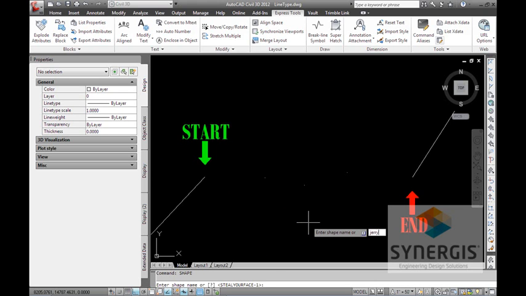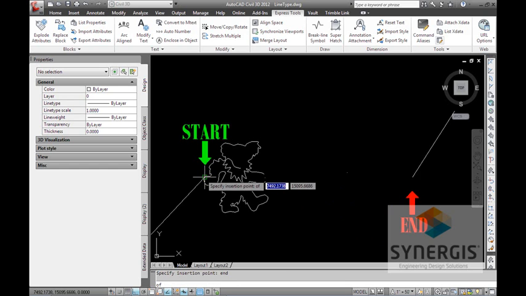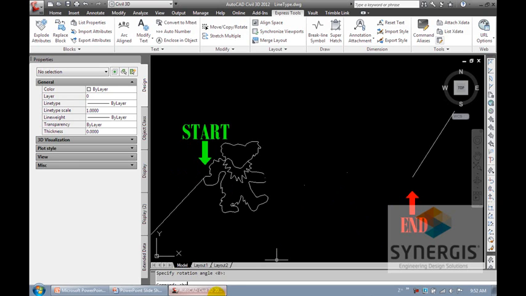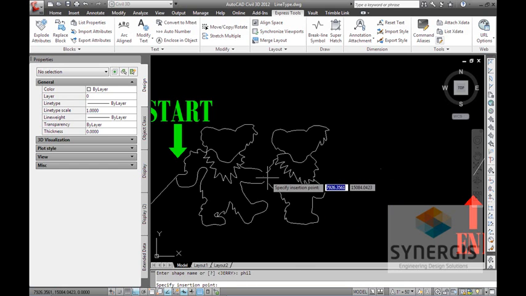So I'm going to bring in Jerry here, and I'm going to put him on the very first one. Again, it's asking me for scale. I just keep loading these shapes. I made the shapes exactly the way we did previously. All right, so I have Phil. I'm going to place him over here on the node.